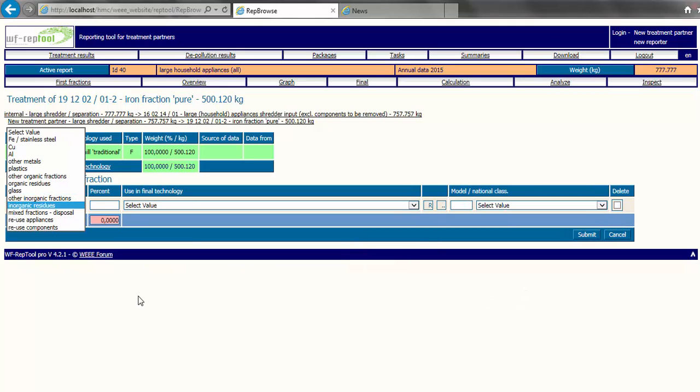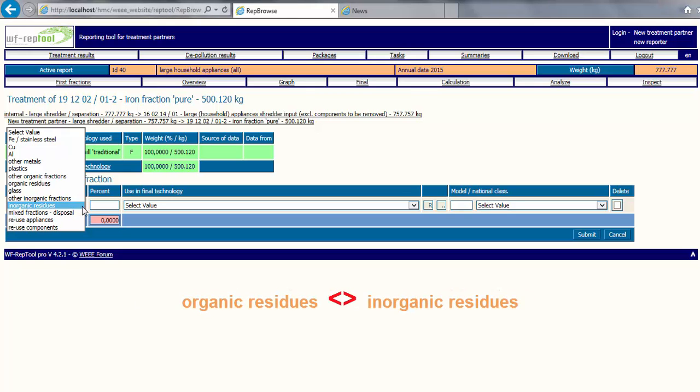The term or the component choice of inorganic residues shall only be used for impurities of fractions, so they're not target material in any fraction. As far as you can, distinguish organic and inorganic residues, as the possible use in the final technology may be different. See, for example, the use of organic shares for fuel substitution in dedicated incineration plants.